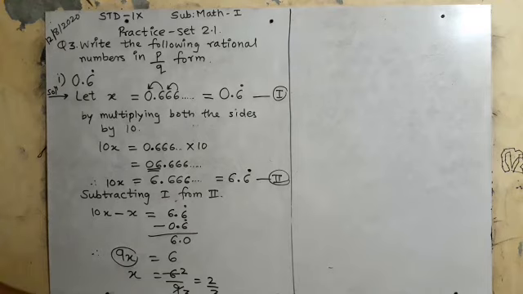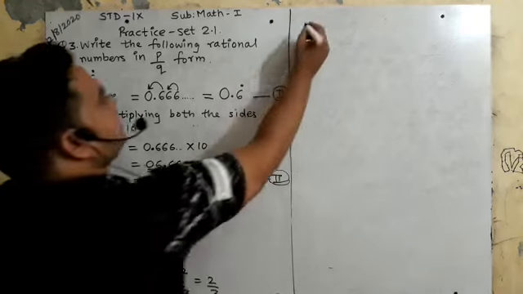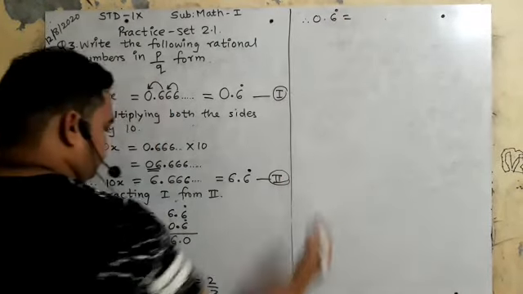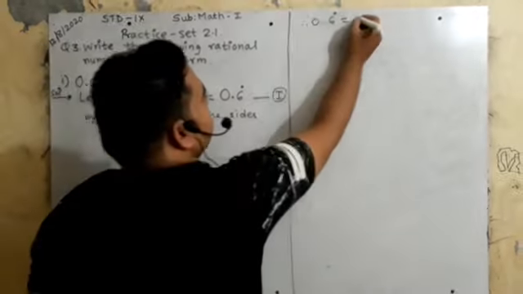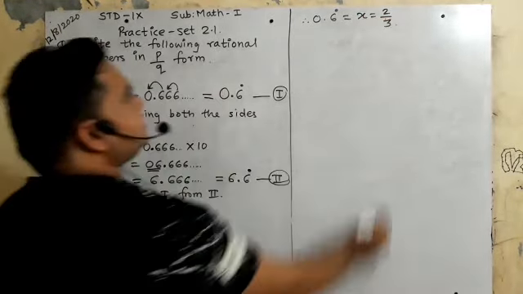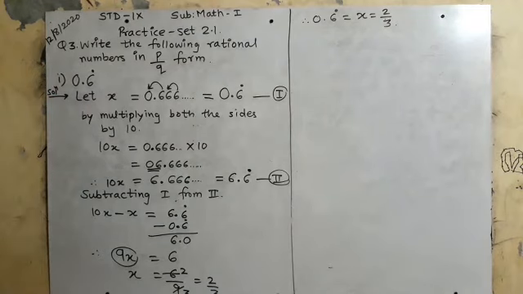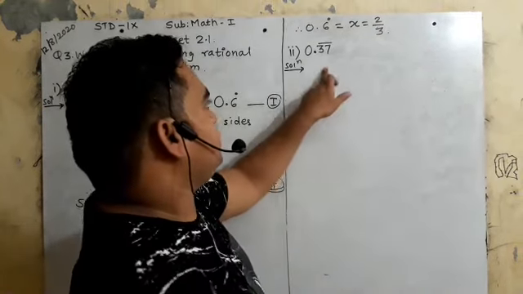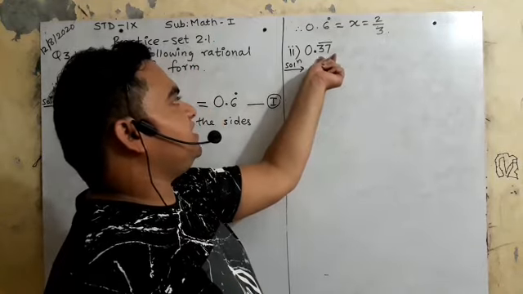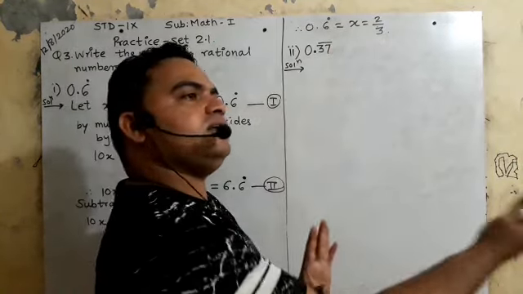Is it clear? So now at last you will mention the main answer. That is, therefore 0.6 bar is equal to x, and that x is equal to 2 upon 3. Is it clear? I hope you understood the answer. Now see this question, 0.37 bar.